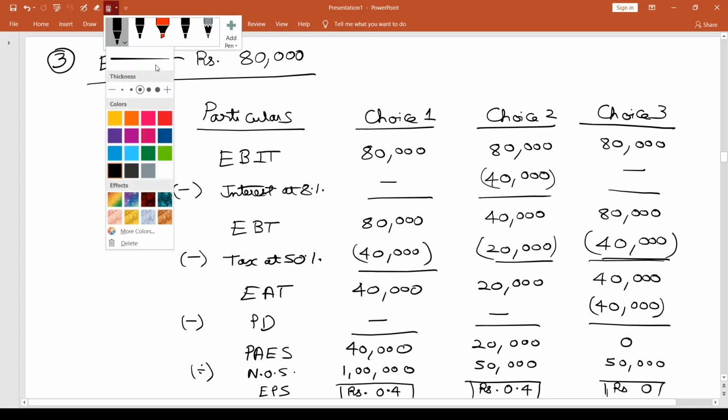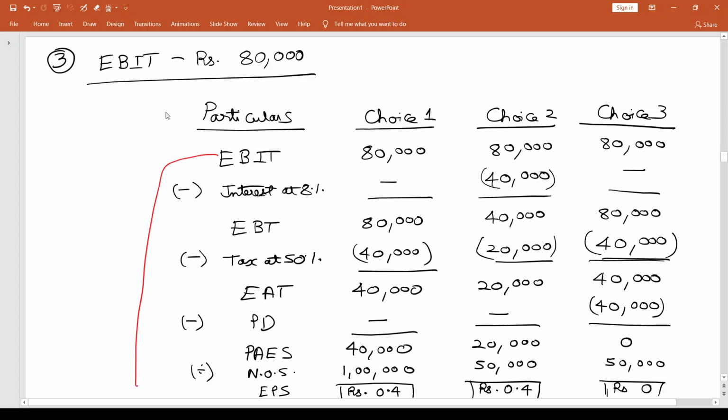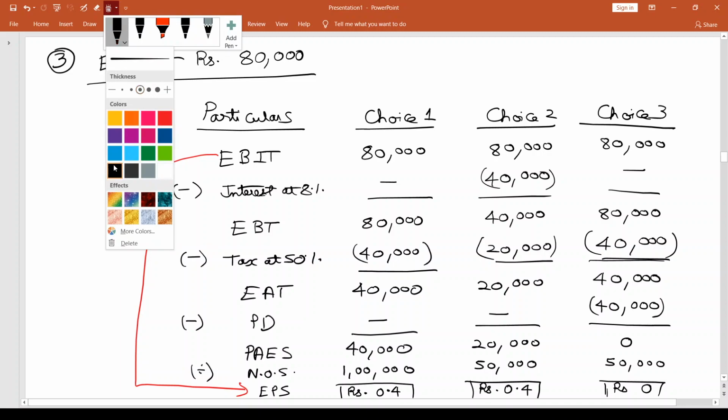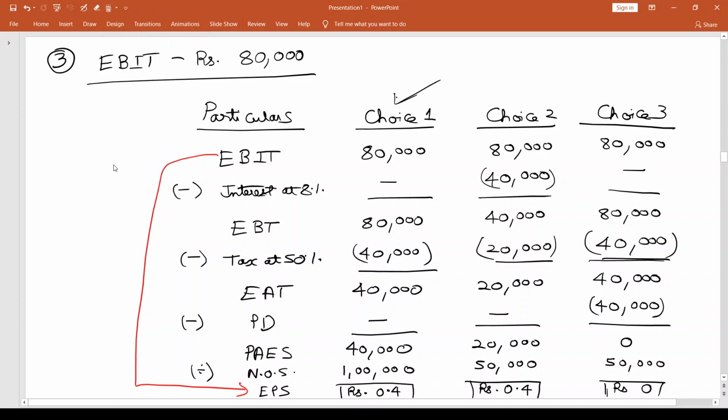So if I look into this EBIT to EPS analysis, probably I conclude saying that you either go in for choice 1 or you go in for choice 2. You probably can be indifferent between choice 1 and choice 2 because you get the same EPS. So if the level of EBIT is 80,000, then either choice 1 or choice 2, anything is fine. You can be indifferent between the two choices because they give you the same EPS. But obviously choice 3 is inferior because it gives you a lesser EPS. In fact, it gives you 0 as the EPS.